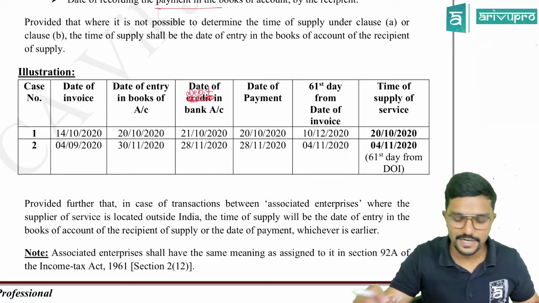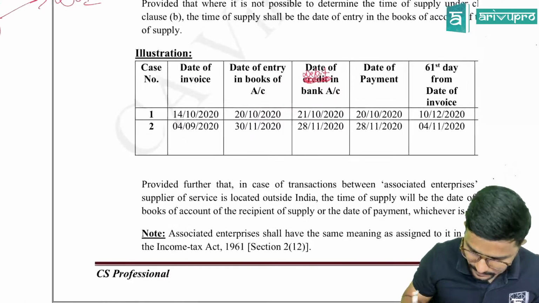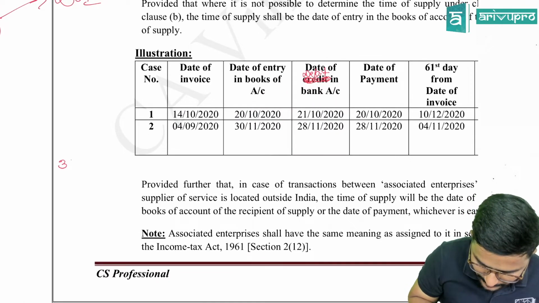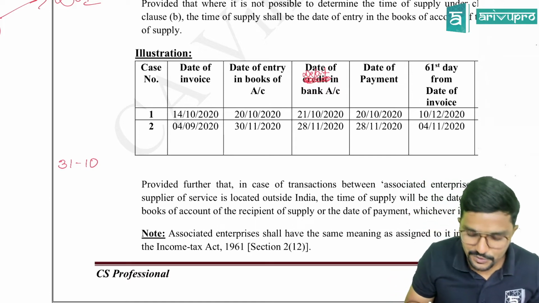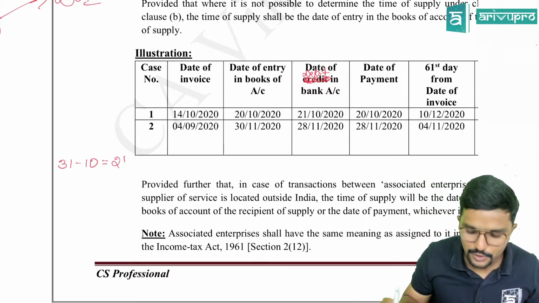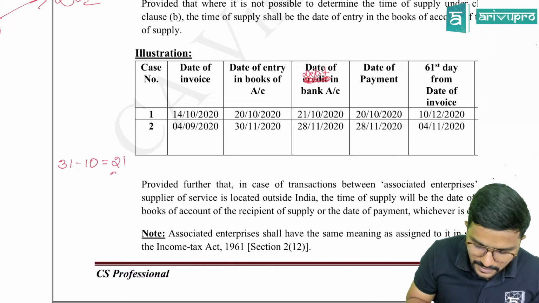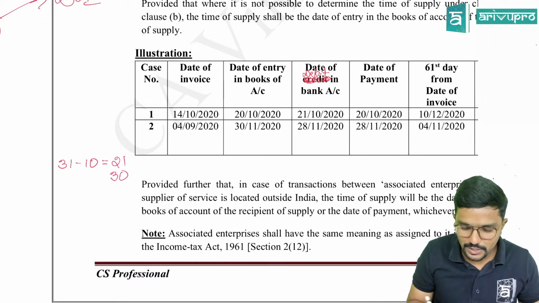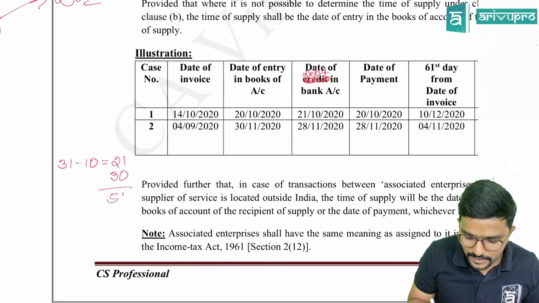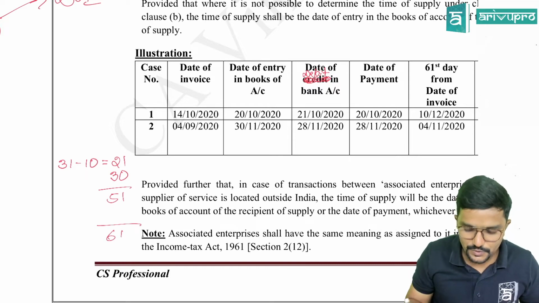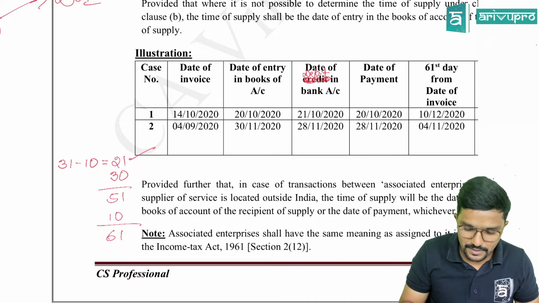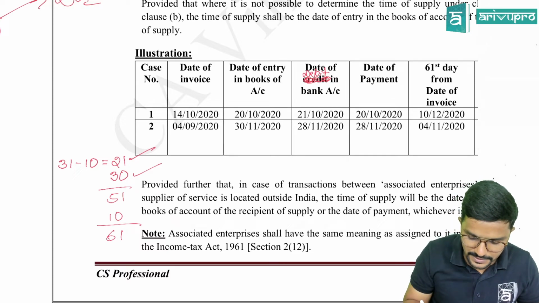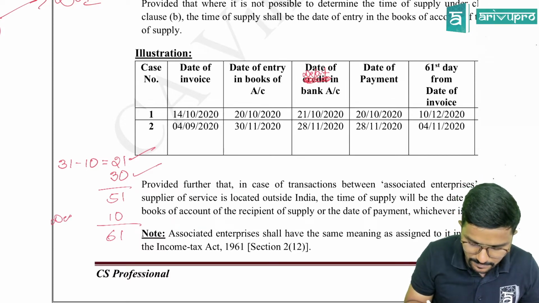61 days. How to calculate it? Let me just show it here. How many days in October? 31. Minus 10 days, including invoice date. How much you will get? 21. So this is October. How many days in November? 30 days. So totally how much you got? 51. But you need 61 days. So remaining 10 days. So October 21 days, November 30 days plus December 10 days.